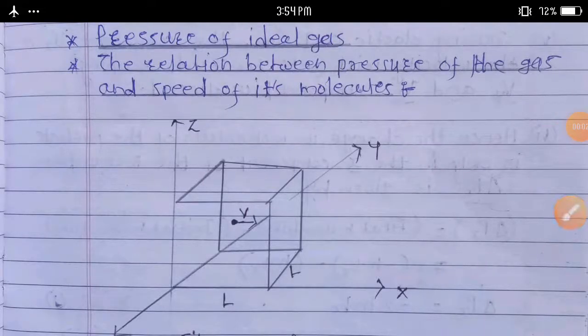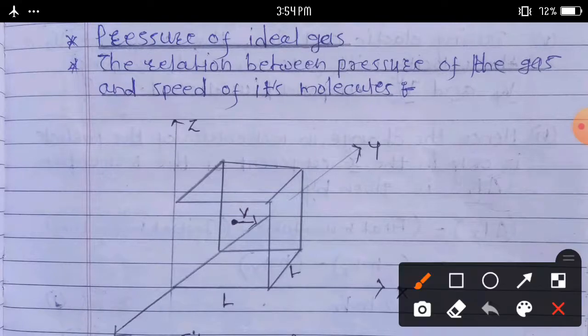Sabbur HK. Today we learn a new topic: pressure of an ideal gas. In this video we discuss the relation between pressure of the gas and speed of its molecules. See this figure. This figure is a cubical box of side capital L. It contains n molecules of an ideal gas.